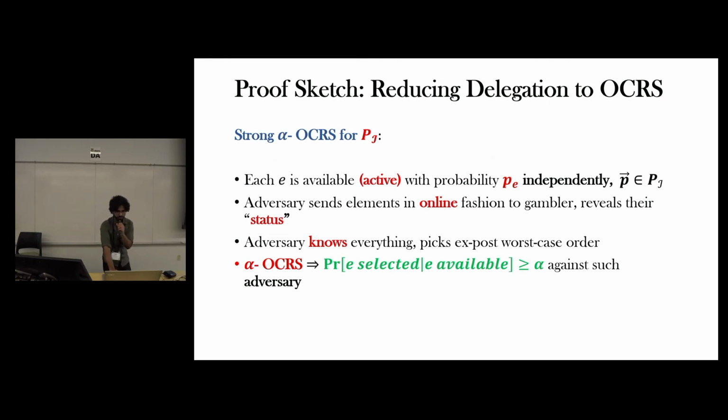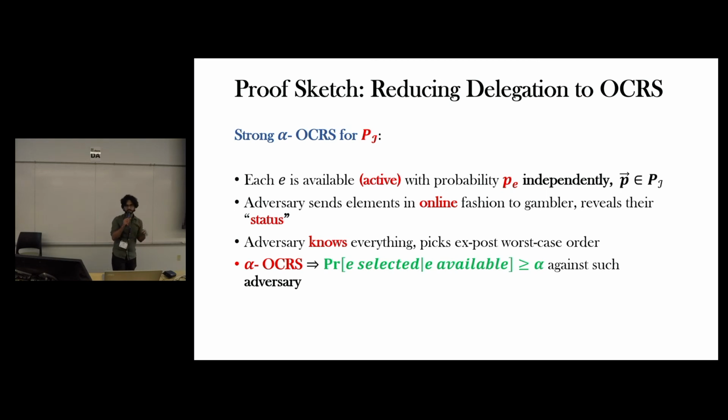Suppose each element is active with probability P independently, and this probability vector is in some constraint polytope. Now there is an adversary who sends these elements in an online fashion to a gambler and reveals their status, either the element is active or not.